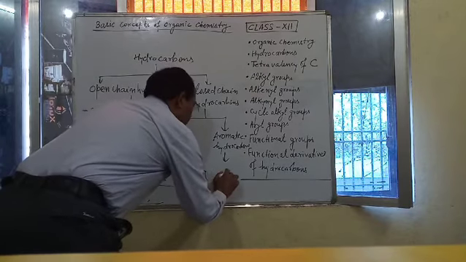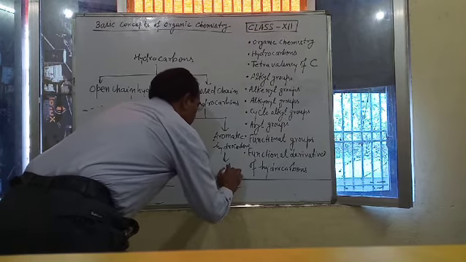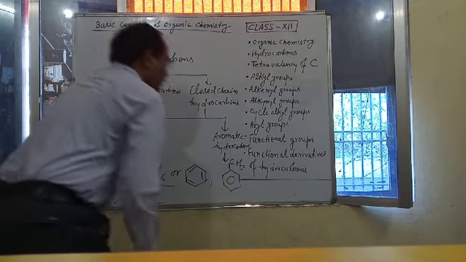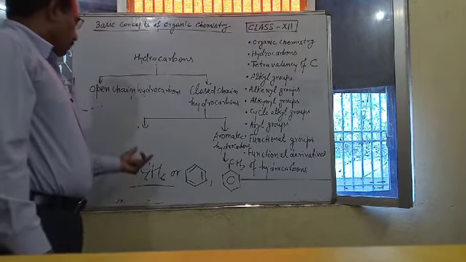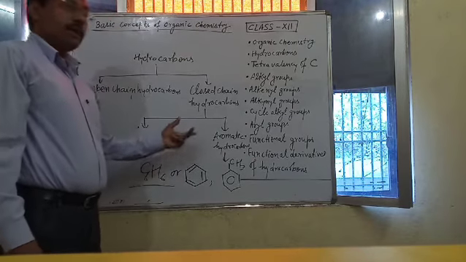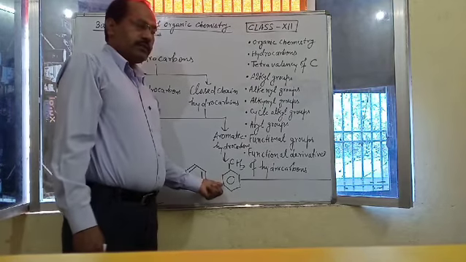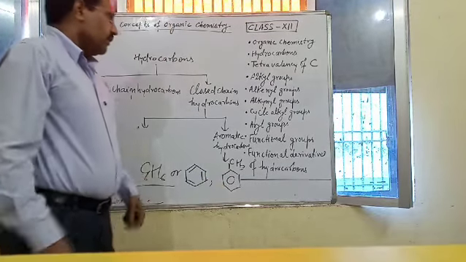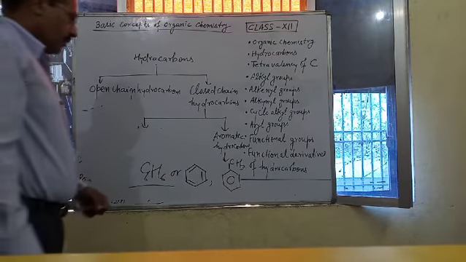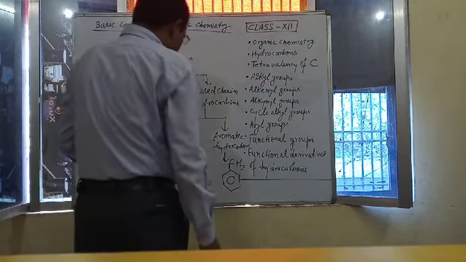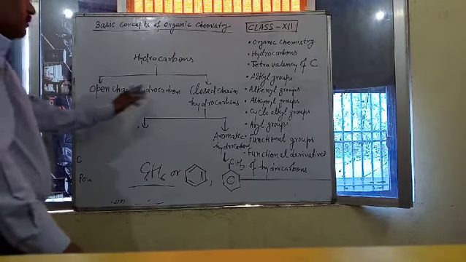Its second member is toluene, CH3, benzene ring attached with CH3 group. Next members are ethyl benzene, propyl benzene, and substituted benzenes. So this is about hydrocarbons.